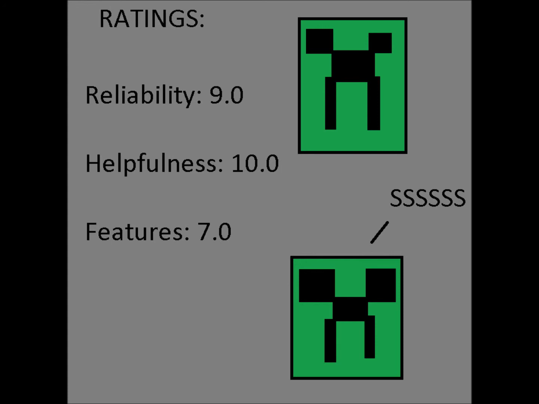Features 7.0. Optifine isn't meant to be a feature-packed mod. It adds absolutely nothing when it comes to items and game mechanics. It is only for boosting frames per second. Overall, 8.5. This is an amazing mod overall. If I could rate without averaging, I would rate it an amazing 9.5. But to be fair, I'd average it out.